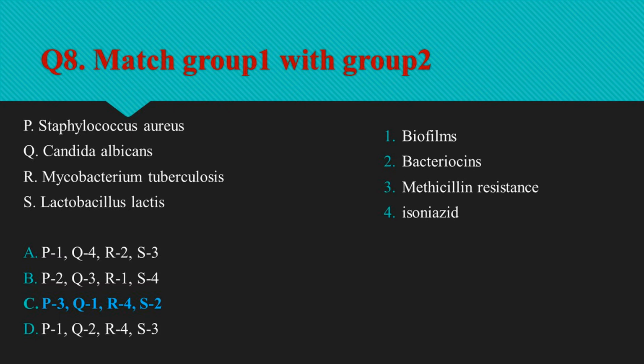Isoniazid is an organic compound that is a first-line medication in the prevention and treatment of tuberculosis. Bacteriocins are bioactive peptides produced by certain bacteria like Lactococcus lactis that inhibit the growth of other bacteria. It is a gram-positive bacterium used in the production of milk and cheese. So option C, P3Q1R4S2 is the right option.